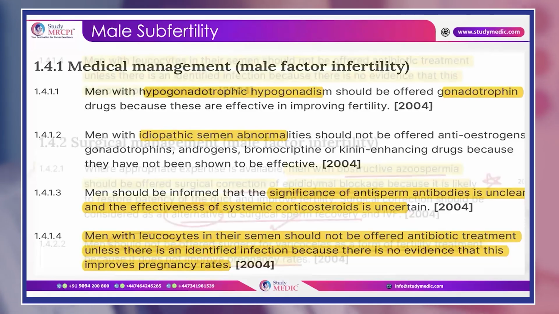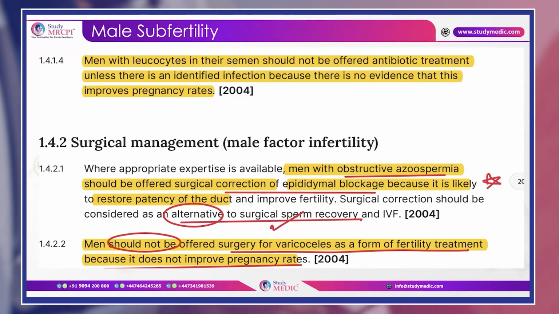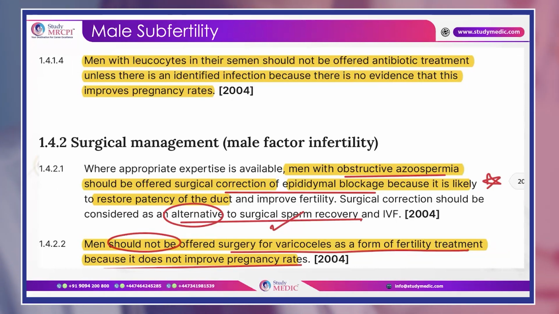Okay, so how will we go ahead and manage surgically, like we discussed regarding the post-testicular causes like varicocele, ejaculatory duct obstruction, epididymal blockage. So this can be offered surgical correction according to NICE, but it's an alternative to surgical sperm recovery and IVF. So if the patient is seeking fertility, we can always offer them first surgical sperm recovery followed by ICSI. And if we are discussing the risks and benefits and the patient wants to go for surgical correction, then we can offer it in cases of obstructive azoospermia.